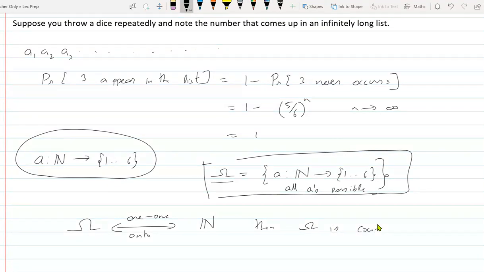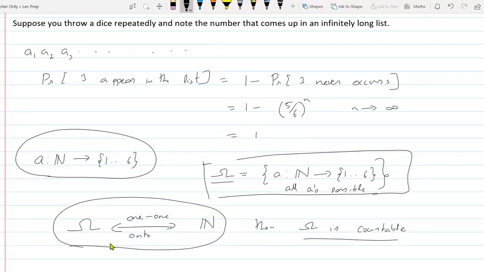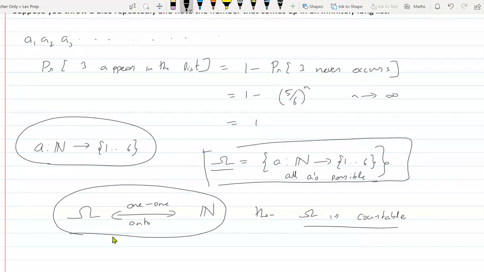So it's obvious that omega is an infinite set. I'm not saying this, but it's obvious, right? Yeah, it's an infinite set. But the question is whether it is countably infinite or uncountably infinite. If you want to show it is countable, you need to have a 1-1 onto mapping like this. Many people are saying it is countable.